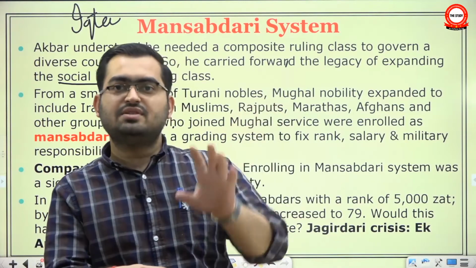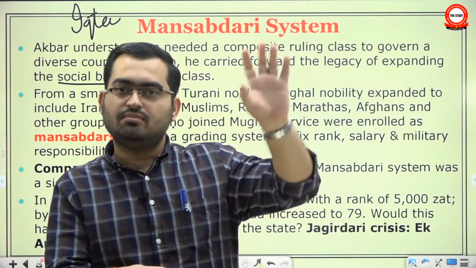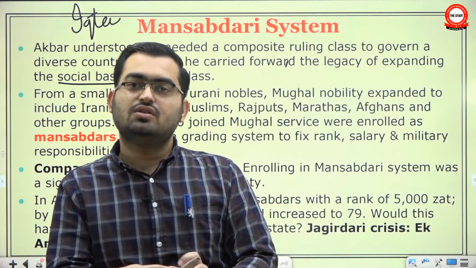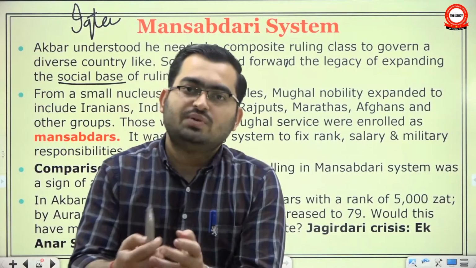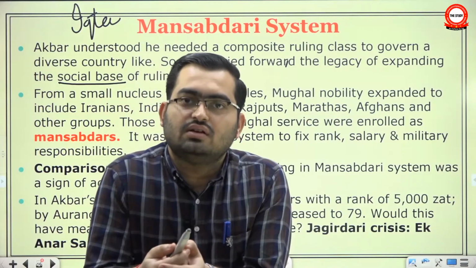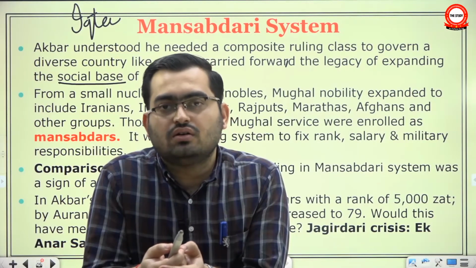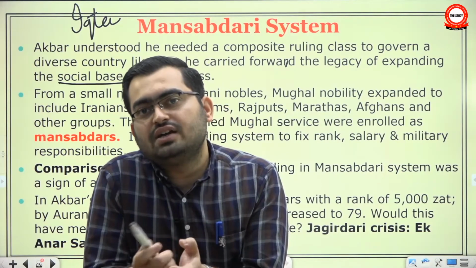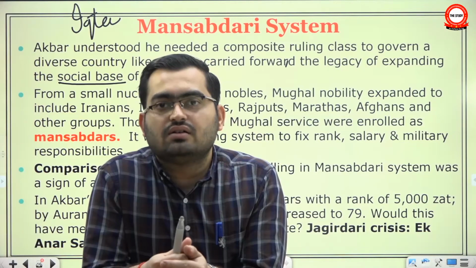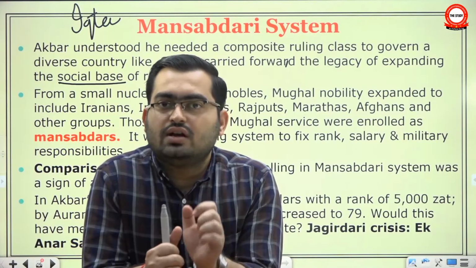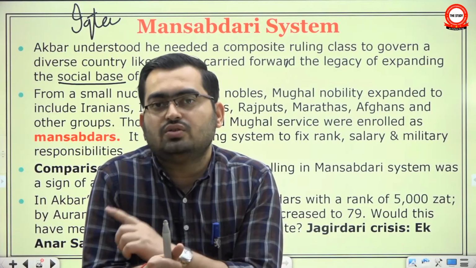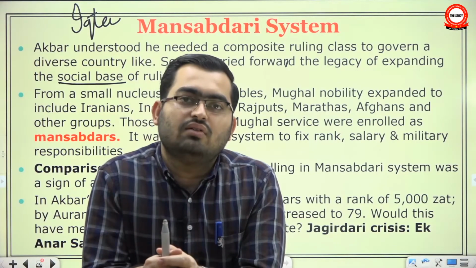So this is one feature. The regular administration will be run by Mughal bureaucracy. So, for example, imagine the Subedar of a province. The Subedar of, say, Lahore might have his jagir in Malwa. So, here you are running the administration, but your salary comes from Malwa.